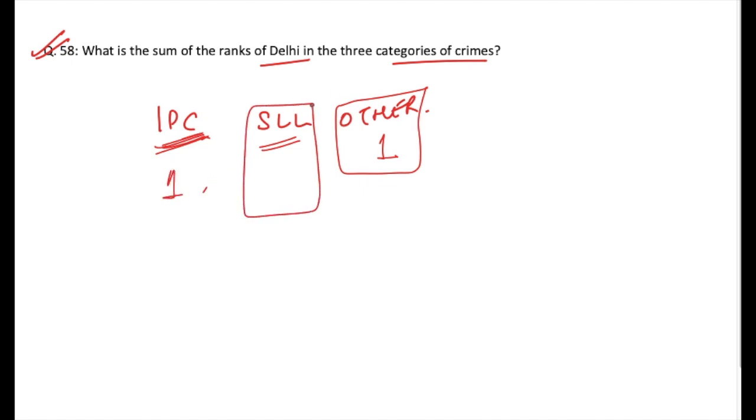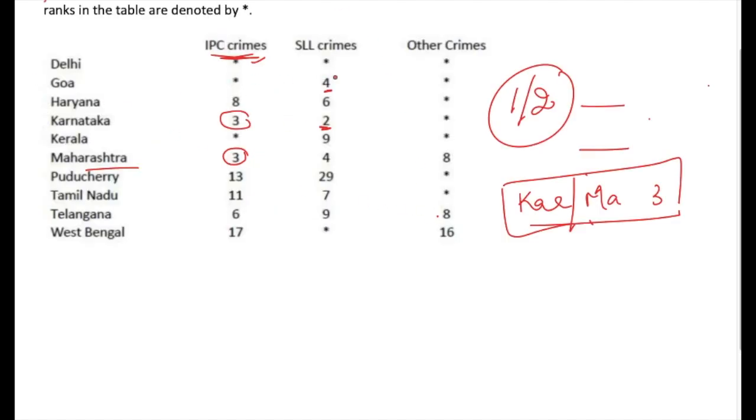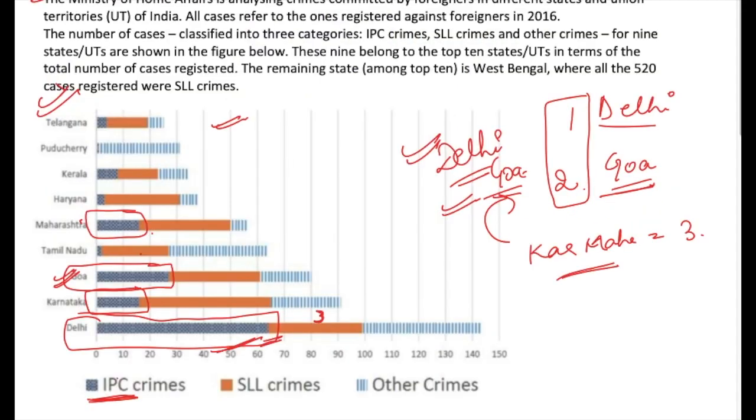Now we have to find for SLL. So for SLL, again from the table we know that Goa's rank is 4, and you have Haryana's rank as 6, Karnataka's rank as 2. Let's see what is the crime rate for SLL in Delhi. So in Delhi, SLL has this one. Here it is. In Delhi, it is 99 minus around 64, which is around 35.